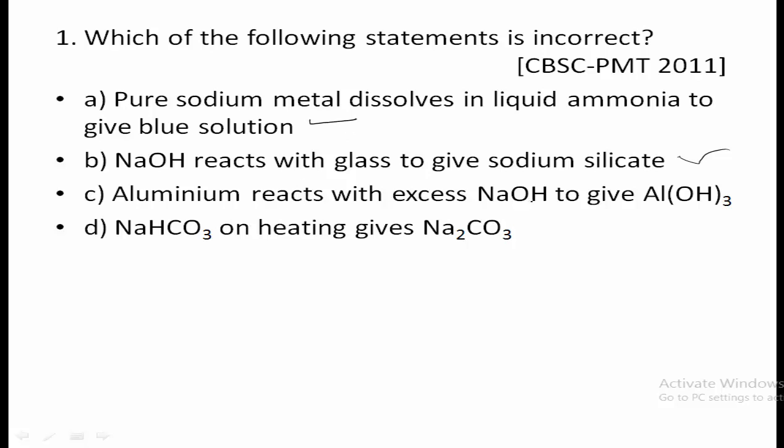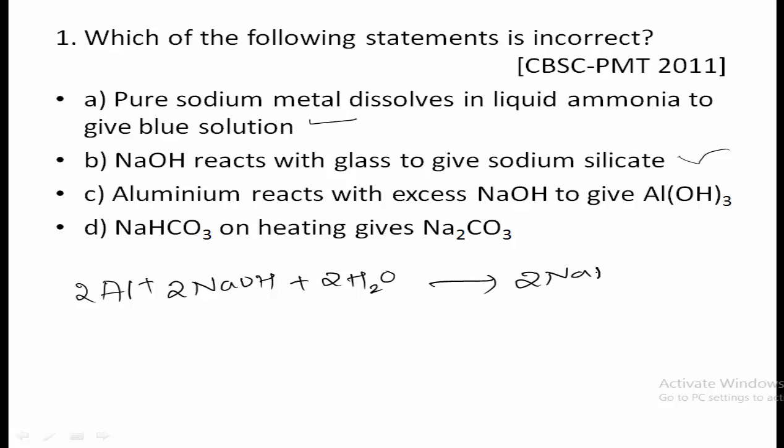Aluminium reacts with excess NaOH to give aluminium hydroxide. So here see, when aluminium reacts with NaOH, sodium hydroxide, in presence of water, that is aqueous solution of sodium hydroxide, it will form sodium aluminate, along with the release of hydrogen gas.